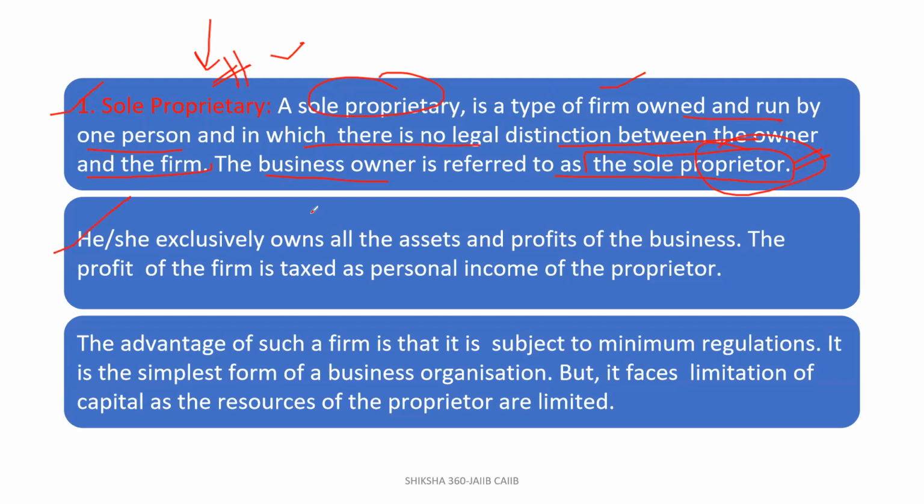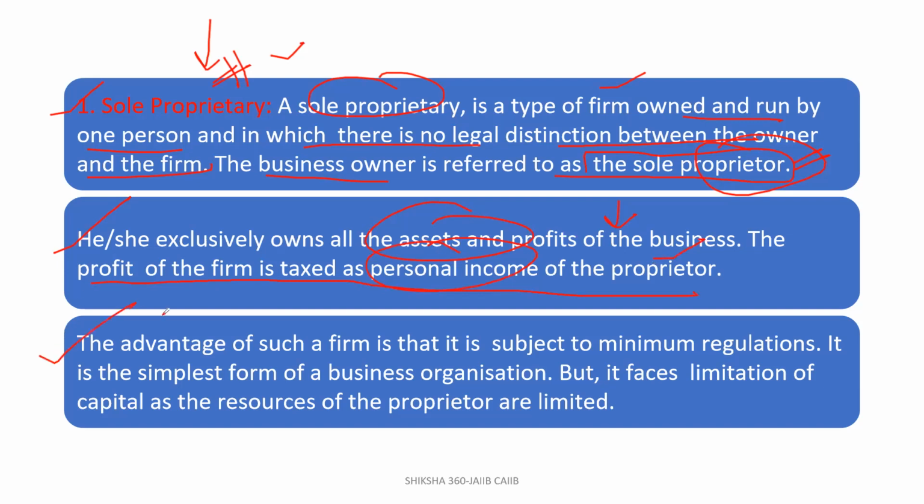He or she exclusively owns all the assets and profit of the business. The profit of the firm is taxed as the personal income of the proprietor, because in a proprietorship the PAN card is of the individual.